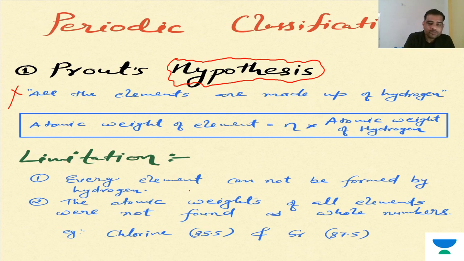Okay, limitation: every element cannot be made from hydrogen. That is one thing. Another thing is that the atomic weights of all the elements were not found to be whole numbers. Okay, whole numbers.